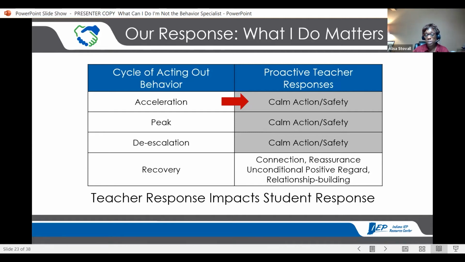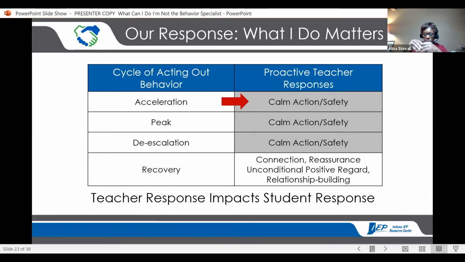And the focus is safety, keeping everybody safe. So that may mean you need to clear a room. And clearing the room is probably better as your first option than to try to move a student, because that can agitate further, or someone might get injured. But if you have a safety plan in place and you've taught it to your students, in a word, they know to pick up their things and leave. Or they know that another adult comes and removes them from the room, and that everybody moves quietly and quickly. Okay, you don't want to make this any bigger than it already is.